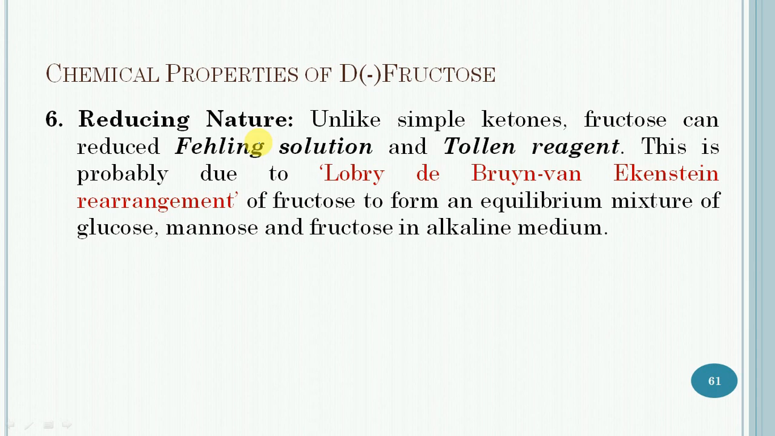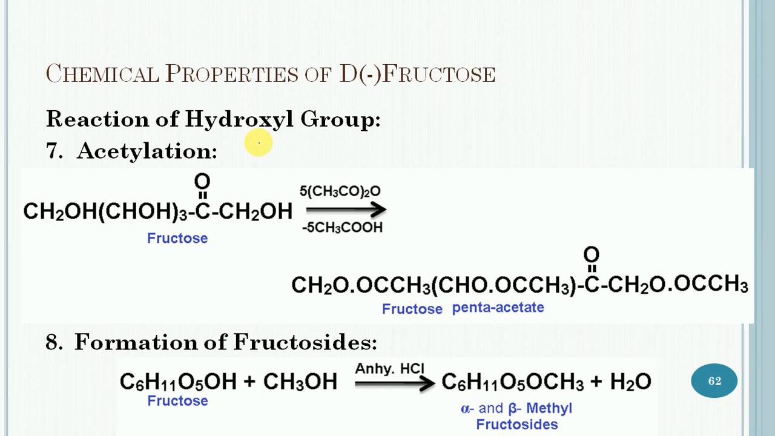Then the next category is reaction of the hydroxyl group. So let us consider the reactions in this case. The first is acetylation. In this case, fructose reacts with acetic anhydride to form the pentaacetate. So 5 moles of acetic anhydride will react with fructose to give fructose pentaacetate.